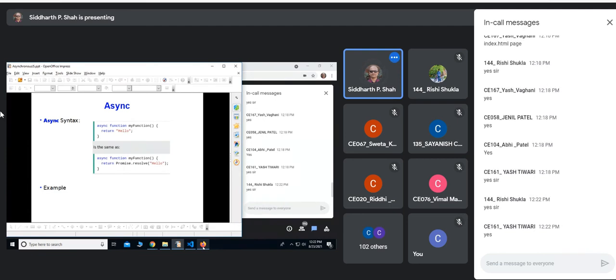Okay. So this is all about asynchronous JavaScript programming, and that is very important because nowadays we have very heavy resources that we may want to load in our website pages. Sometimes we just want to get some data asynchronously. So you can use all this asynchronous syntax for that, as and when it is suitable.